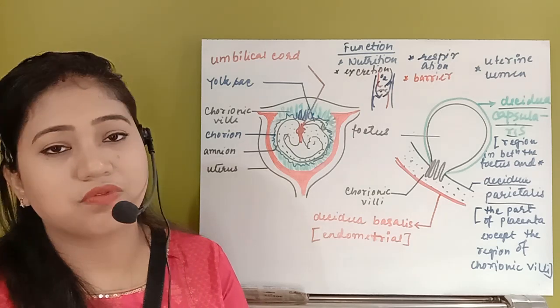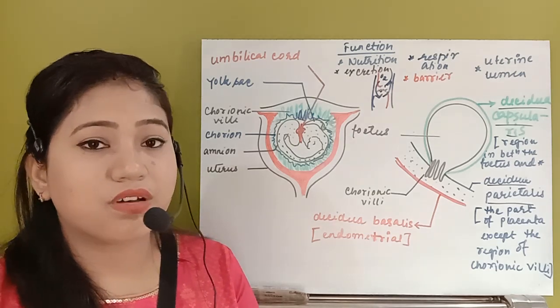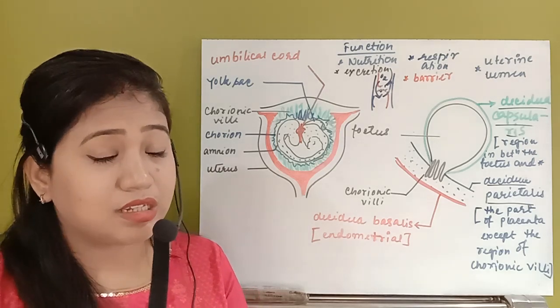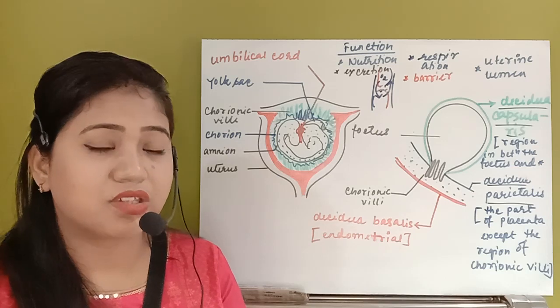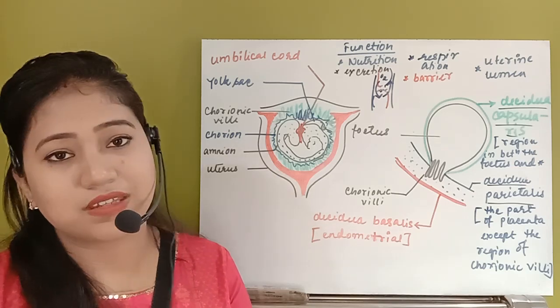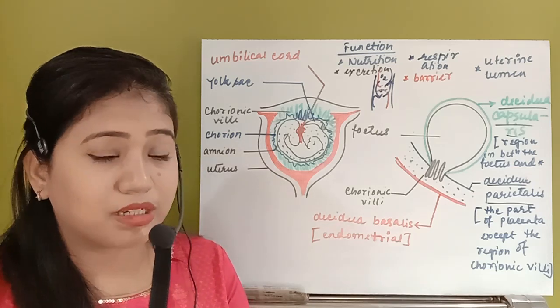This was seen entering the fetus body, and it was a disease in Japan. For the first time it was seen, that is the Minamata disease.